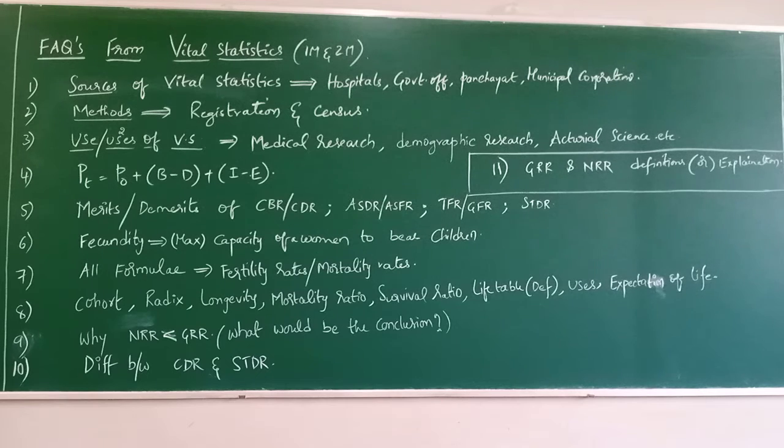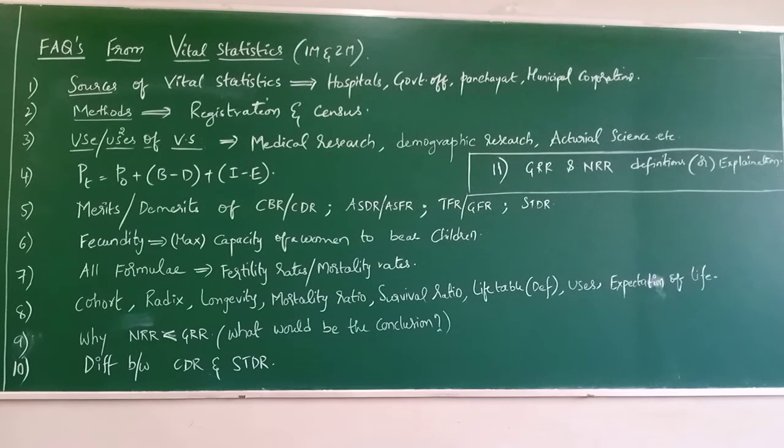Out of these 8, only a 1 mark or 2 mark question is possible. Use or uses, any 2 uses of vital statistics, this way. So that's the reason, to remember easily, only those 3 important ones I have written. All the uses are very important, but we can easily remember these 3: medical research, demographic research and actuarial science. Medical research means what you have to write: it is very much useful in medical research, very essential in demographic research, and very much used in actuarial science. So in a simple way, all the 3 uses can be written.